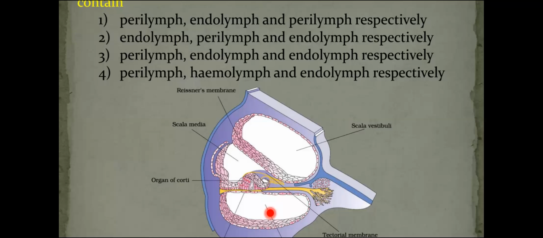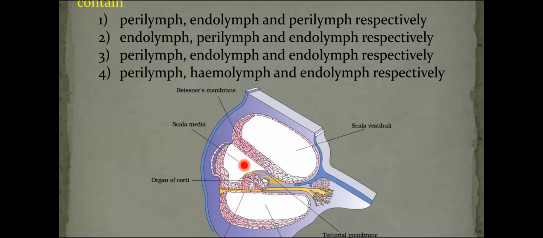It is the actual cochlear duct, cochlear canal. So scala media is filled with endolymph.